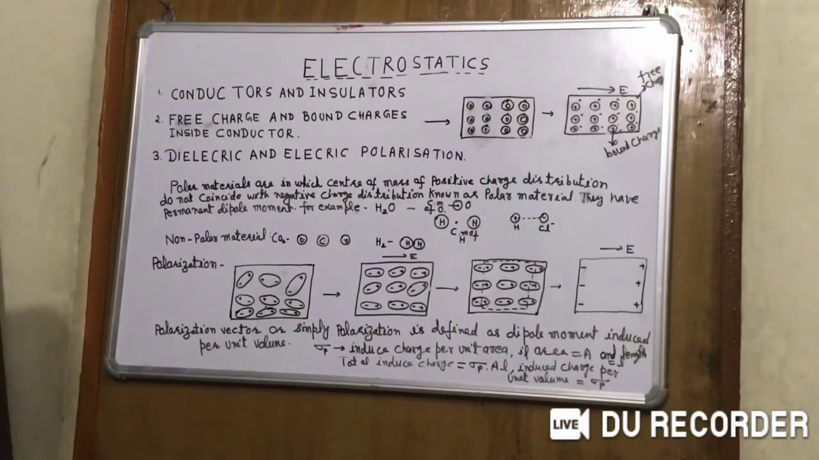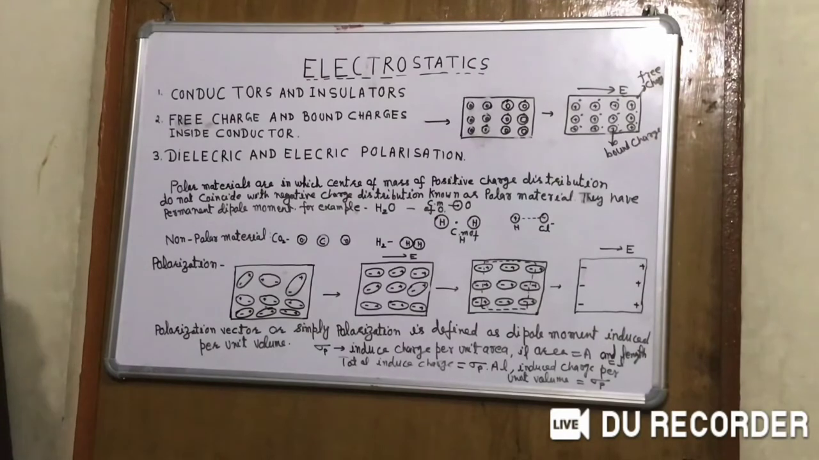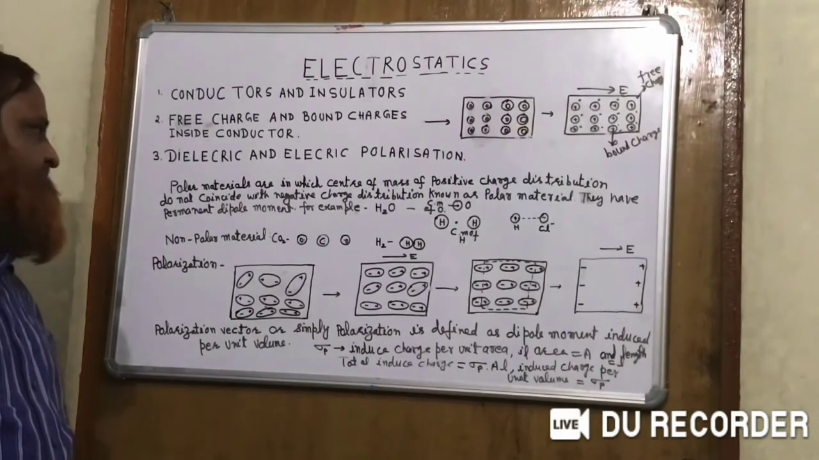And dielectric molecules are of two types: polar material and non-polar material. Polar materials are those in which the center of mass of the positive charge distribution does not coincide with that of the negative charge distribution. They have a permanent dipole moment in any volume of the material.